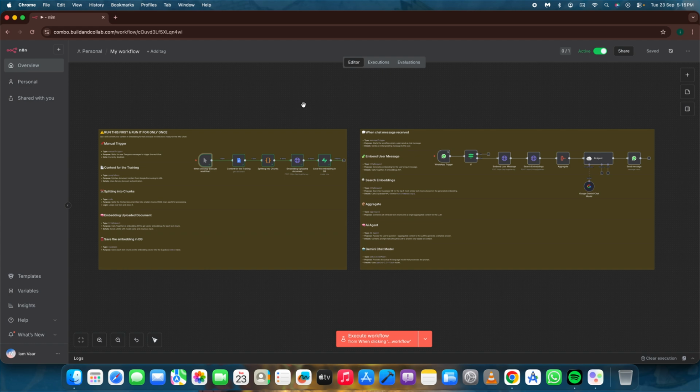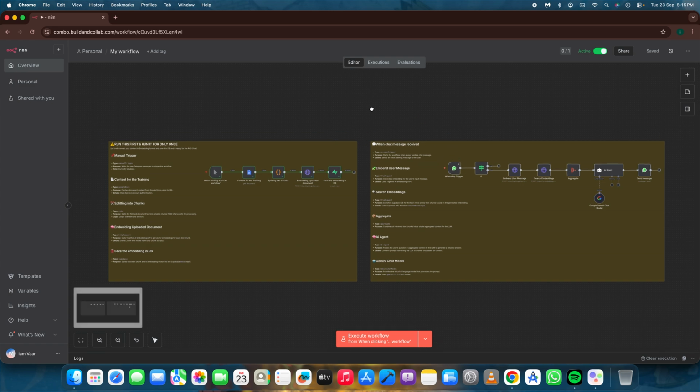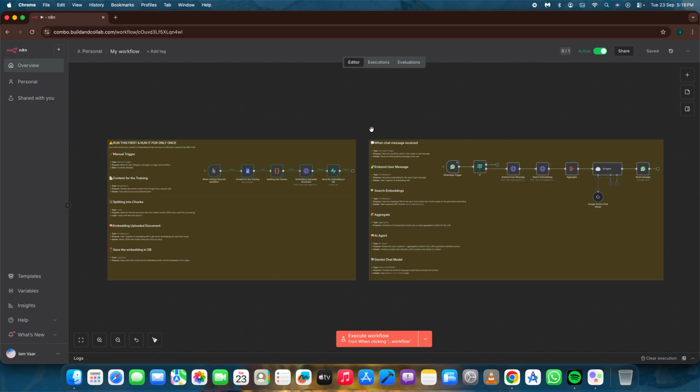So let me just show you the demo. But before that, let me just explain this whole thing. So this is the main workflow, which automates the whole WhatsApp conversation.